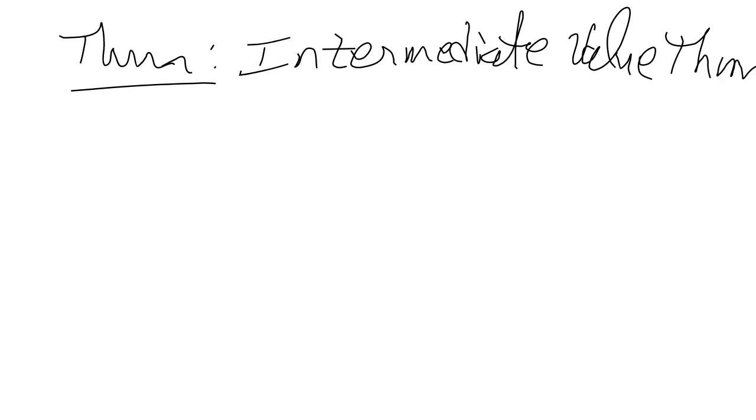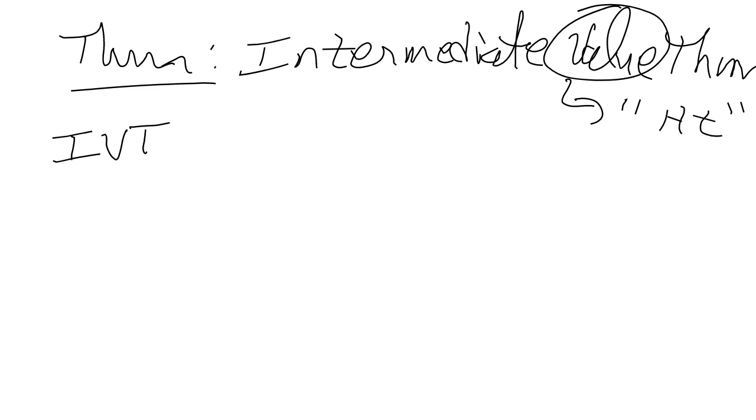So the intermediate value theorem is the next one. Once again, a proven fact. Now, when I say the word value, I mean height value. So just like 0 meant a height of 0, which meant an x-intercept or root, the intermediate value theorem is the intermediate height theorem. So height of your function. What does this theorem say? I'm going to call this IVT for intermediate value theorem, as my shorthand.